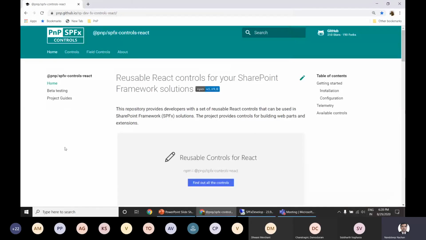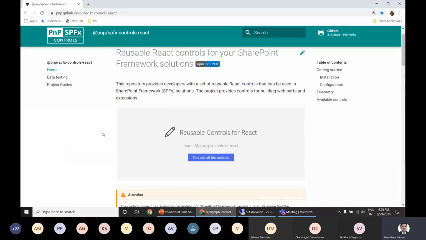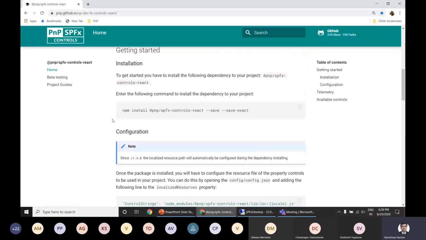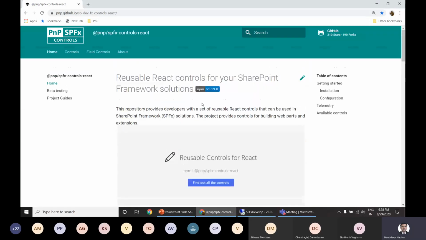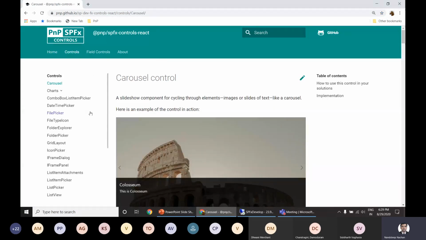So this is the repository which is available for us to use those reusable React controls. Whenever we want to start using this particular repository, the only thing is that we can just run this particular command: npm install @pnp/spfx-controls-react, and save the exact version if you want. And once we do this, we have all of those reusable React controls available for us to use in our SPFx solutions. So here we have two parts. One is controls and then we have field controls. So let's look at the controls first.